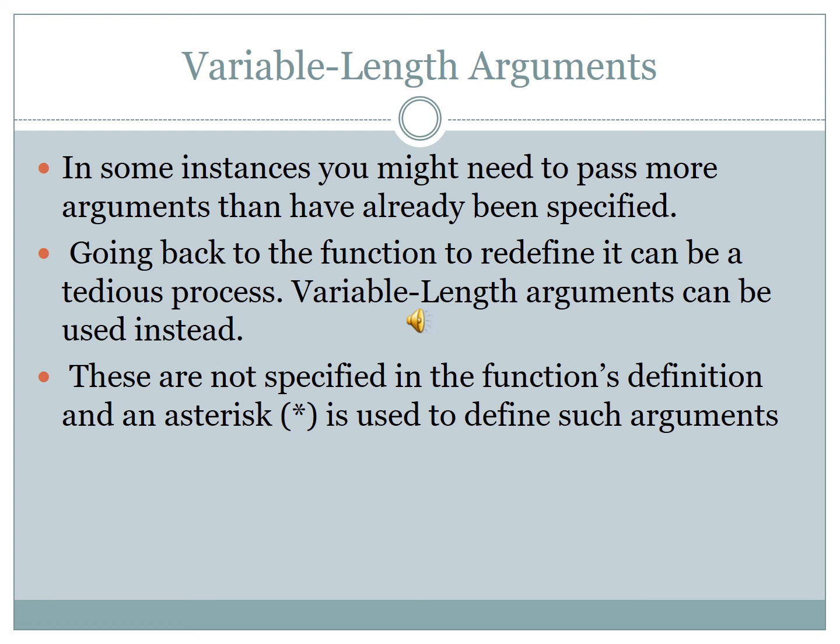Going back to the function to redefine it can be avoided using variable length arguments, which are not specified in the function, and an asterisk is used to define such arguments. Okay, write this.